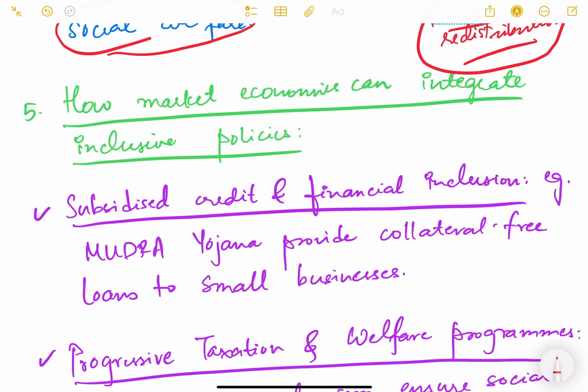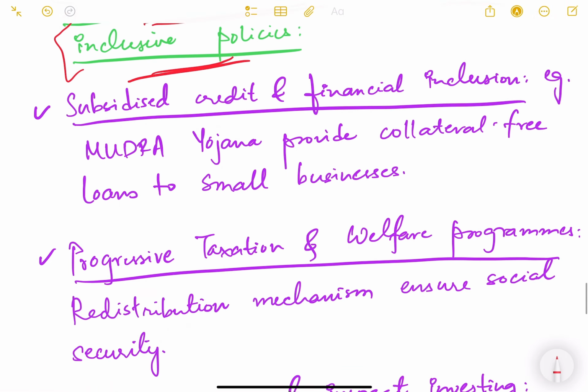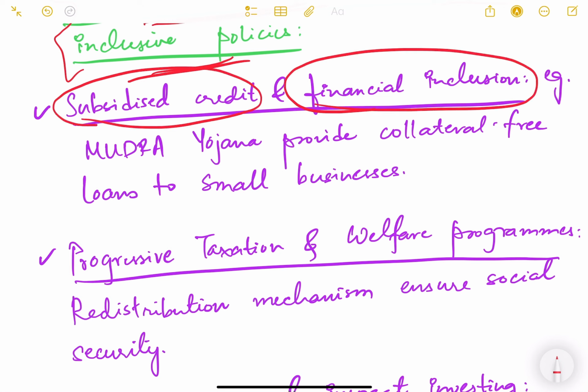Now, how can market economies integrate inclusive policies? Now let us come to this most important and final question: how can market economies finally achieve inclusive growth? What policies can they integrate? Now the important point is subsidized credit and financial inclusion. As I have told you, financial inclusion is very, very important to achieve economic inclusion. An example of this is Mudra Yojana.